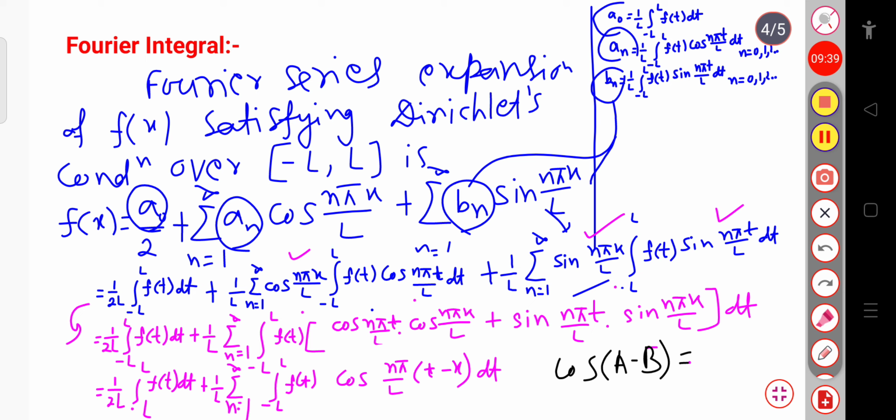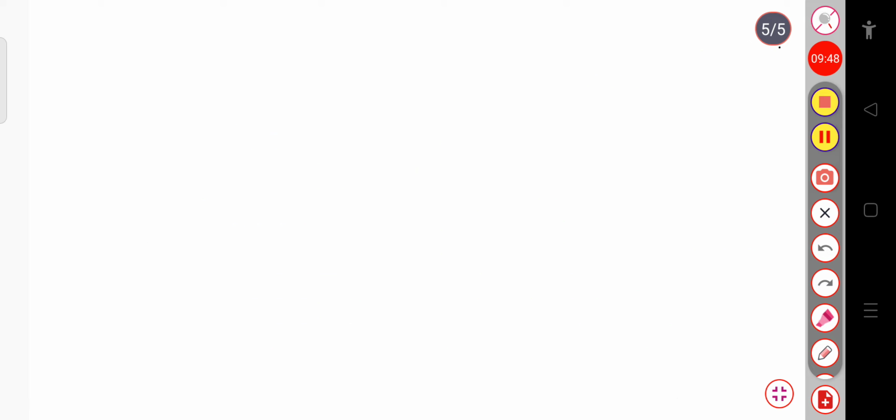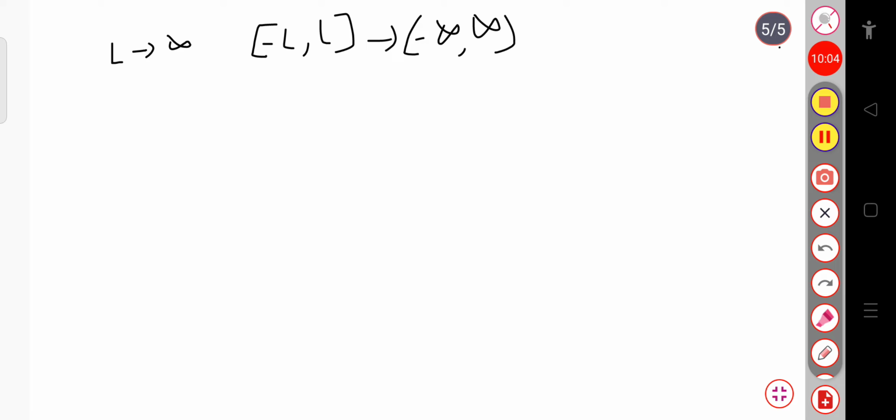Okay, I think up to this much is clear. We have just substituted the value of cos A minus B. Now let us consider that this value L tends to infinity. Let us consider that limit, so that the limit minus L to plus L will vary from minus infinity to plus infinity. Okay, this will be minus infinity to plus infinity.